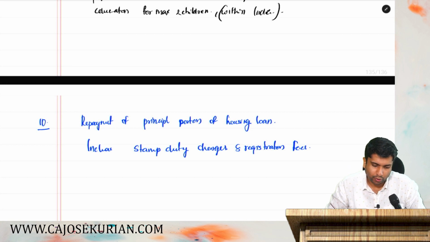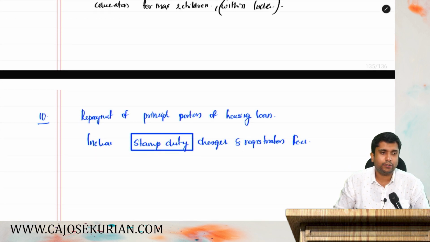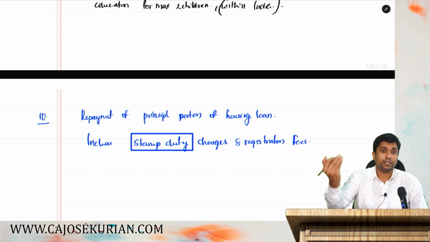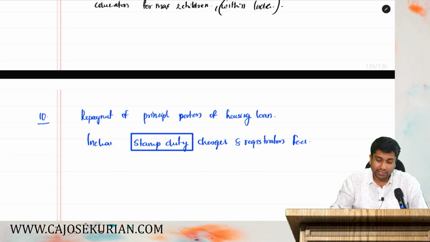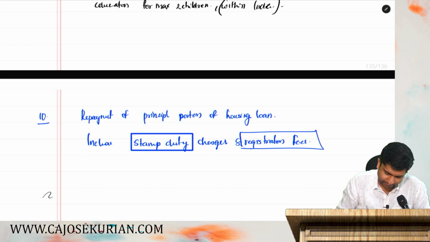Now let's move on. And it includes stamp duty charges that you have paid. What is stamp duty charges? At the time of registration of the new house, you must pay stamp duty charges and registration fees. Both can be allowed as a deduction under 80C. Point number 11.